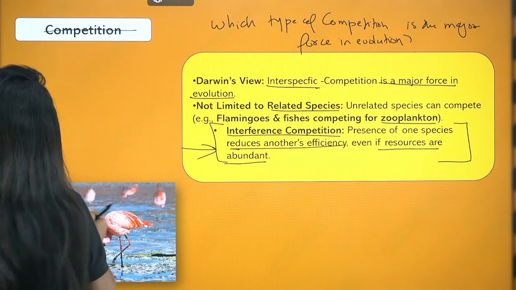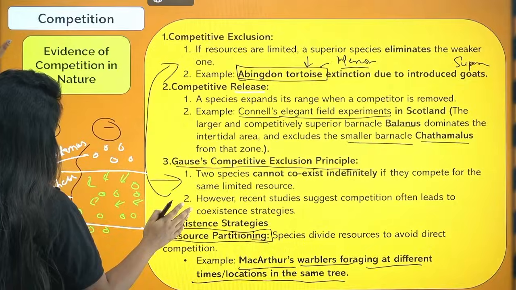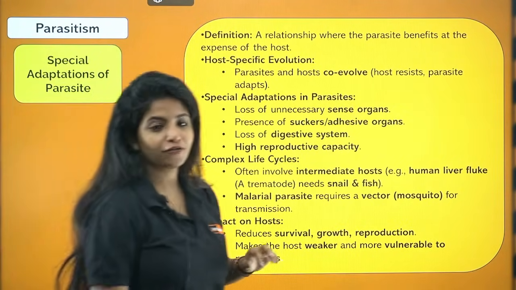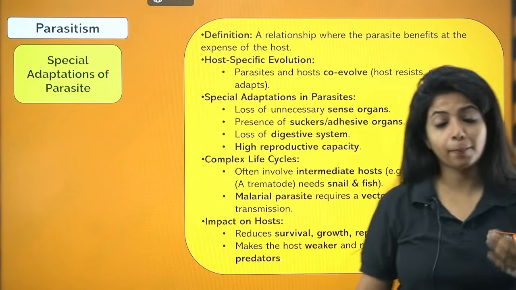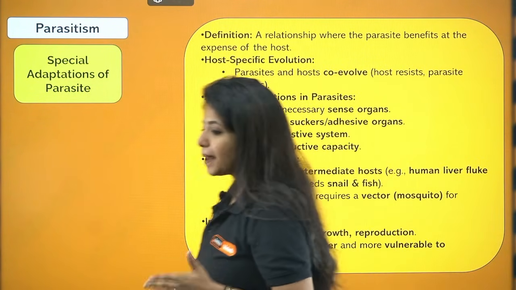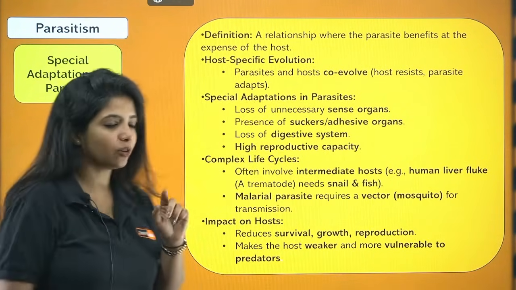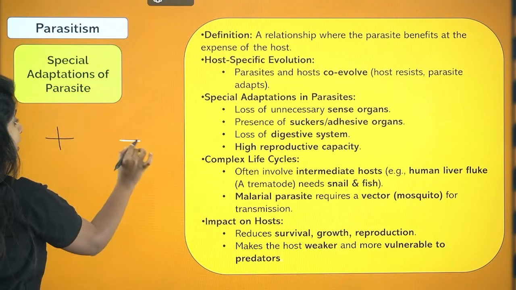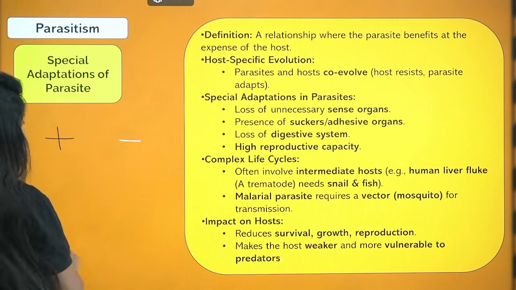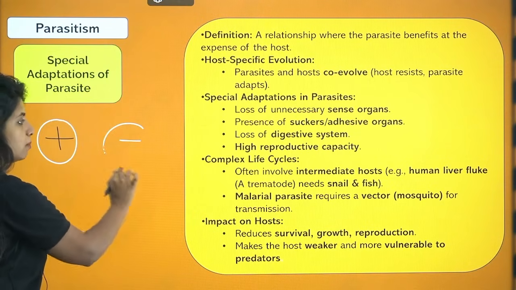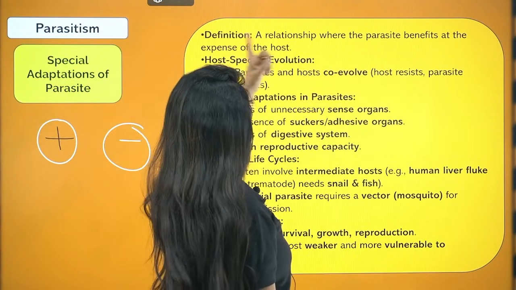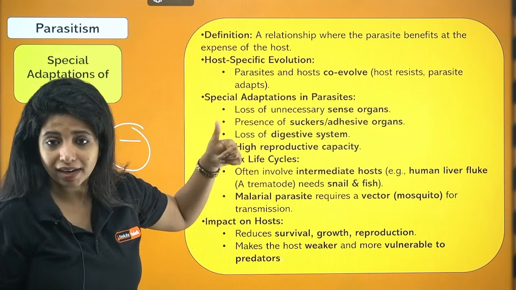You know the examples for it, we studied it, and now we move to the next type of population interaction, and that is parasitism. Here also there is a parasite which gets the benefit, and there is a host that gets negatively impacted. A relationship where the parasite benefits at the expense of the host is known as parasitism.